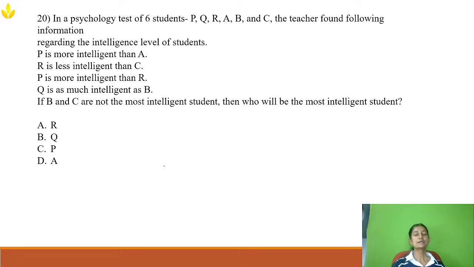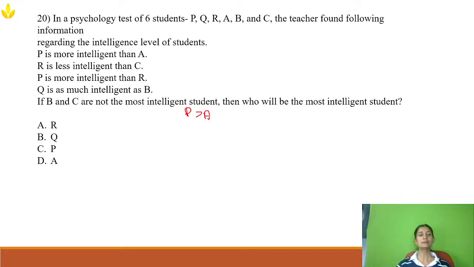In a psychology test of 6 students, P, Q, R, A, B, and C, the teacher found the following information regarding the intelligence level of students. So there is a psychology test and there are 6 students. Those are P, Q, R, A, B, and C. By using that psychology test, the teacher found out what the intelligence level of each student is. Who's the most intelligent and who is not that intelligent. The teacher has found out and is giving us a hint. What is that?